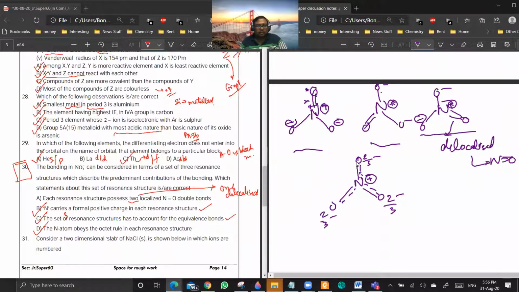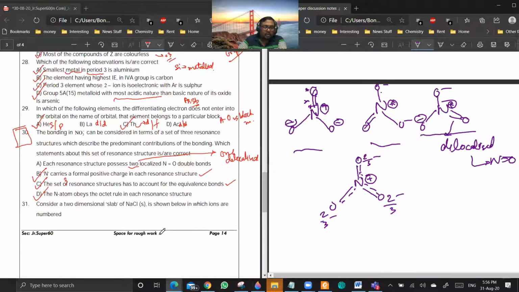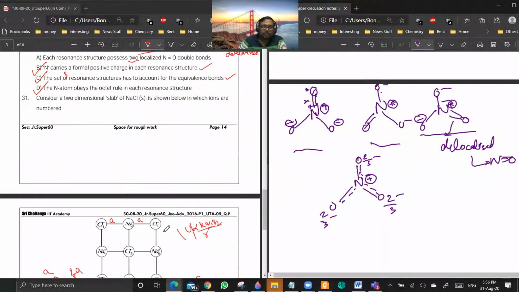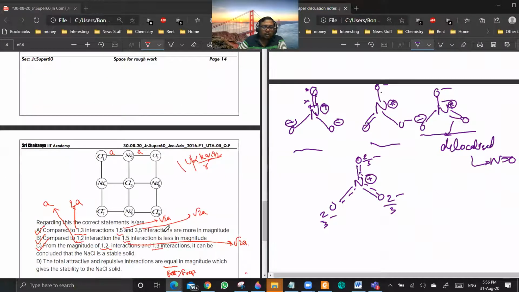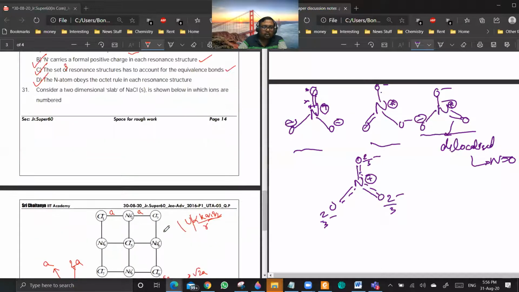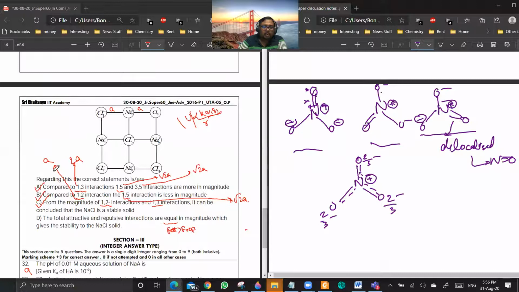And nitrogen follows the octet rule in each resonance structure, that is correct. Okay. 31st one, could you explain C and D options? Yeah, it is easy. You see, write the distances. It is A. This distance is root 2A, and this distance is also root 2A.